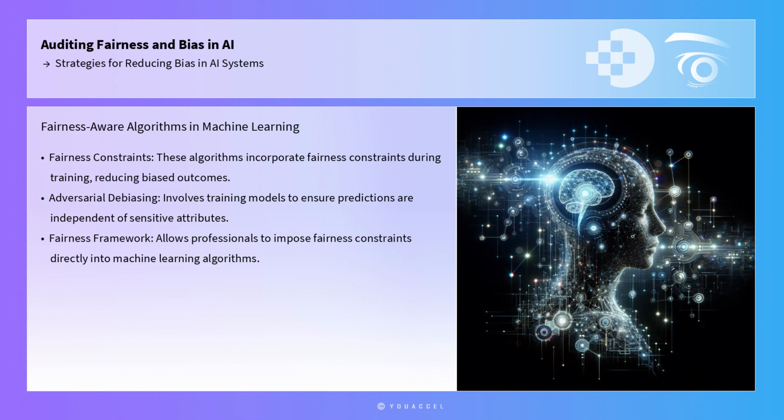Another effective strategy is the use of fairness-aware algorithms. These algorithms are designed to incorporate fairness constraints during the training process, reducing the likelihood of biased outcomes. Techniques such as adversarial debiasing involve training models to predict outcomes while simultaneously ensuring that the predictions are independent of sensitive attributes. The Fairness Constraints Framework is another tool that allows professionals to impose fairness constraints directly into the optimization process of machine learning algorithms, ensuring that the model's predictions meet predefined fairness criteria.